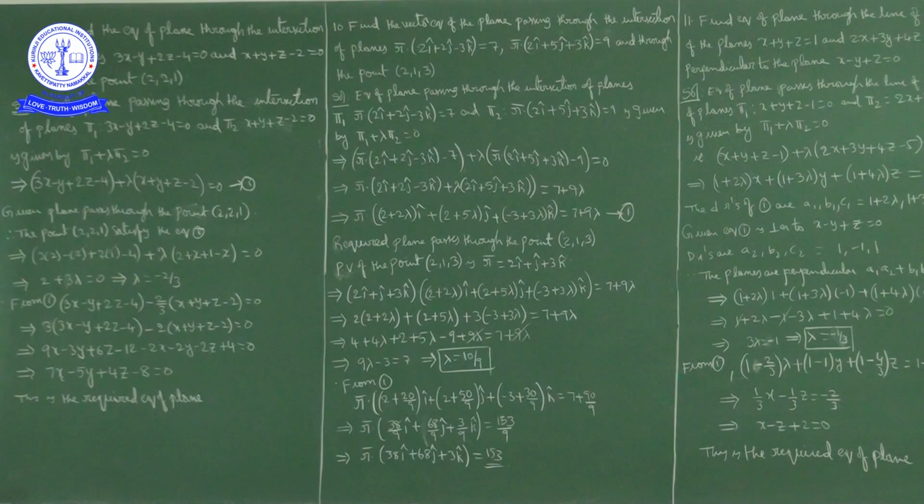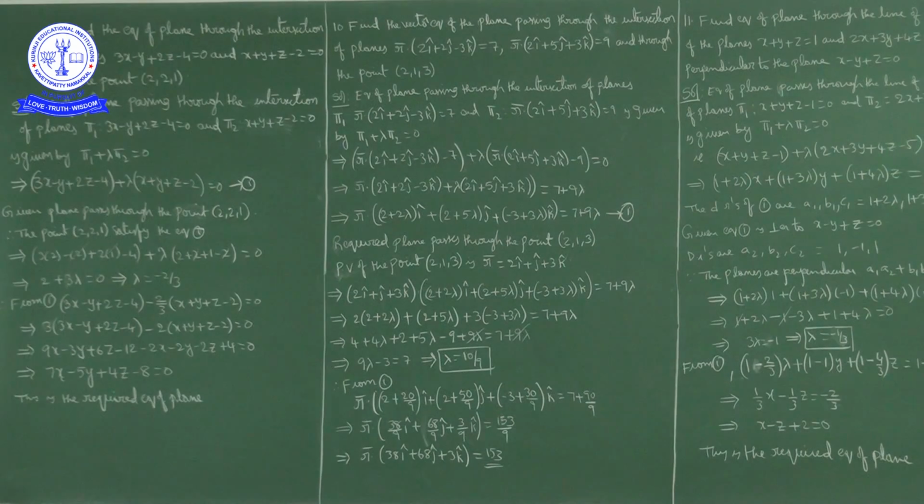Pi 1 is 3x minus y plus 2z minus 4 plus lambda times pi 2, x plus y plus z minus 2, equal to 0. So pi 1 plus lambda pi 2 equal to 0. I will mark this one as equation 1.